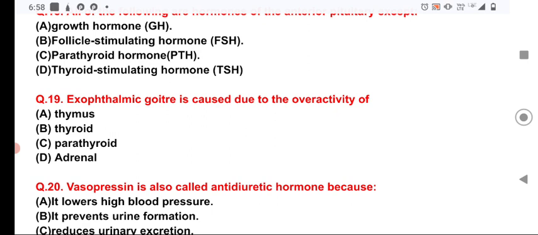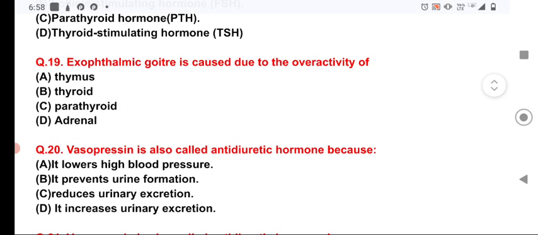Now the question number 19. Exophthalmic goiter is caused due to the overactivity of the thyroid, that is the thyroxine, when secreted in excess amount from the thyroid gland. Now it is also known as Graves' disease.